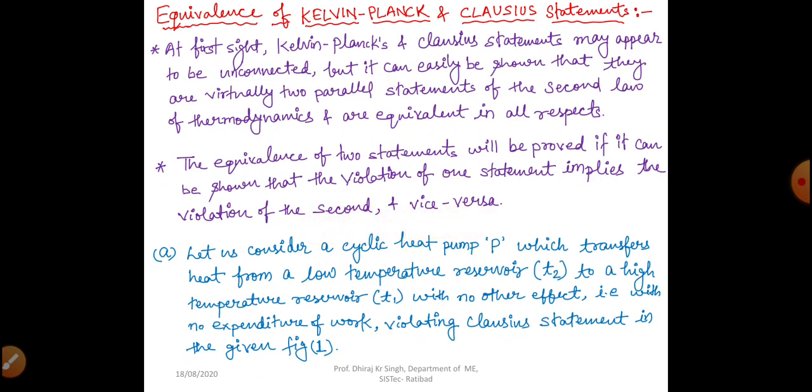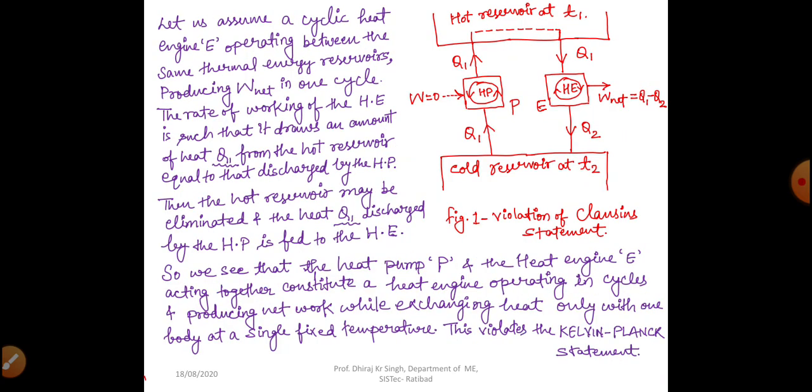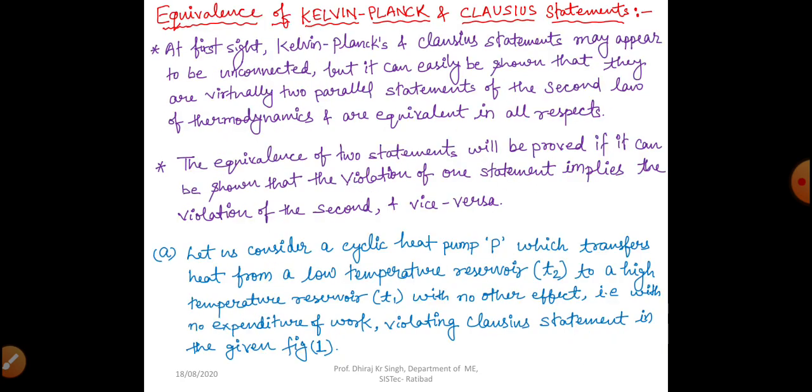So dear students, now move to point number 1. Let us consider a cyclic heat pump P. We can refer to this figure. So let us consider a cyclic heat pump P which transfers heat from a low temperature reservoir T2 to a high temperature reservoir T1, right, with no other effect.